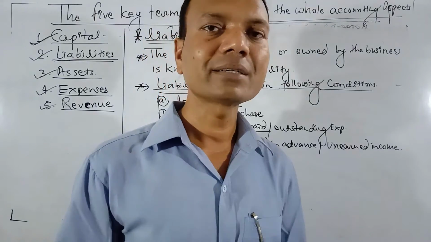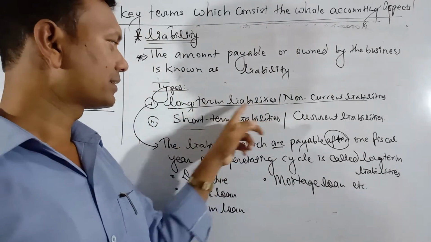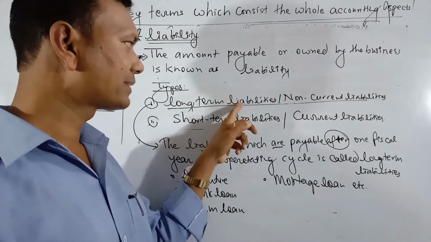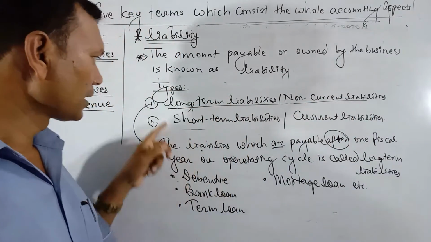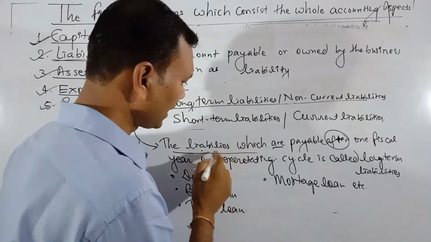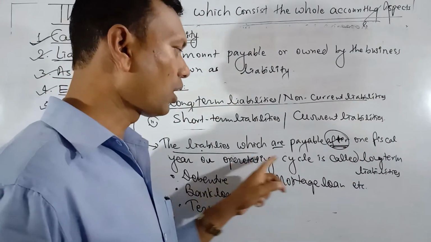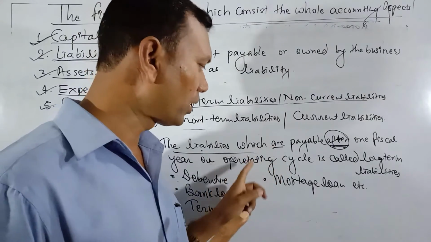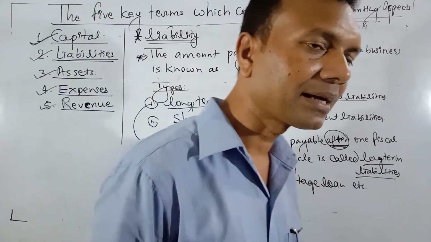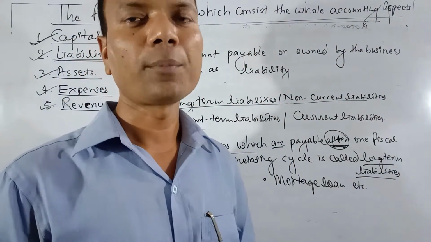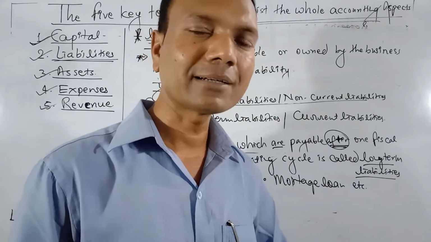Now we have to think about what the types of liabilities are. Liabilities are of two types: long-term liabilities and short-term liabilities. Long-term liabilities are said to be non-current liabilities and short-term liabilities are said to be current liabilities. Definition of long-term liability: the liabilities which are payable after one fiscal year or operating cycle. Means such types of liabilities which are to be paid after 1 year or one operating cycle or operating period, that is said to be long-term liabilities or non-current liabilities.